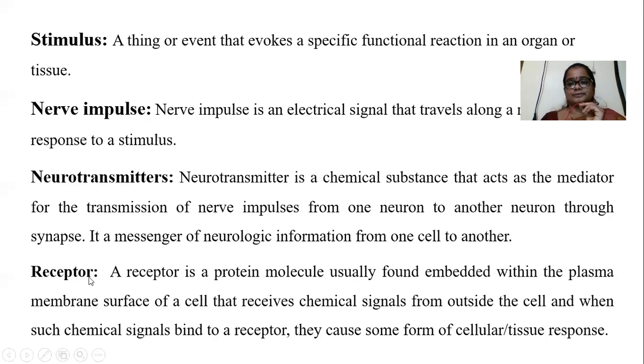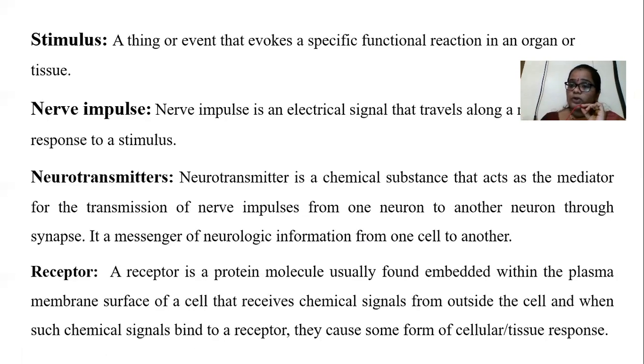Next one is the receptor. The receptor is a protein molecule usually found embedded within the plasma membrane surface of the cell. It receives chemical signals from outside the cell. Those chemical signals bind with receptors and cause some cellular response or tissue response. Receptor is a protein molecule embedded in the plasma membrane present on the surface of the cell.